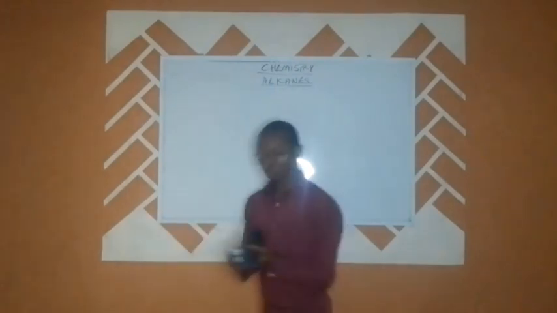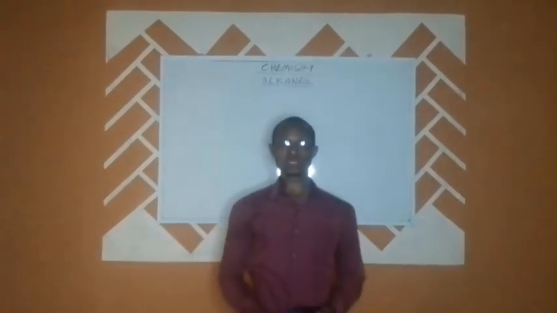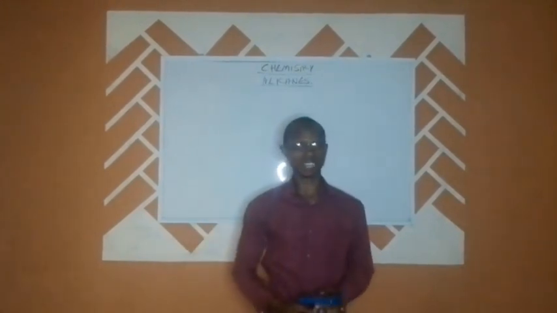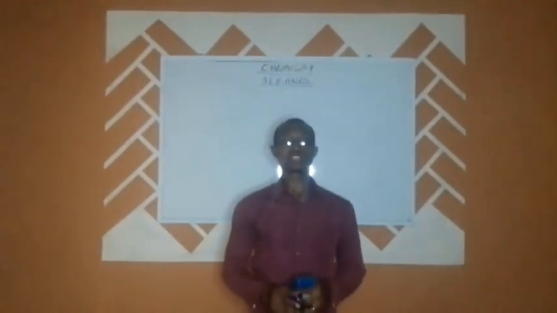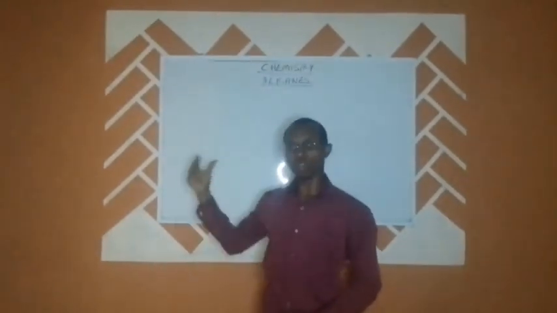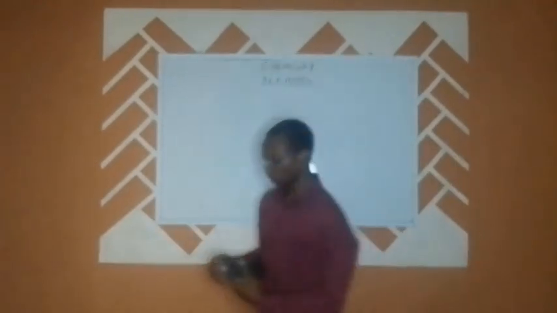Alkanes. So what do we refer to as alkanes? Alkanes are chemical substances that we have talked about. They are organic components that are made up of majorly hydrogen and carbon, like we have been talking about, since they are also hydrocarbons.